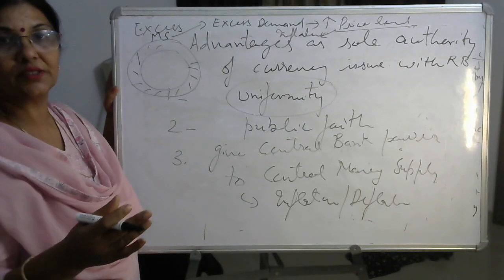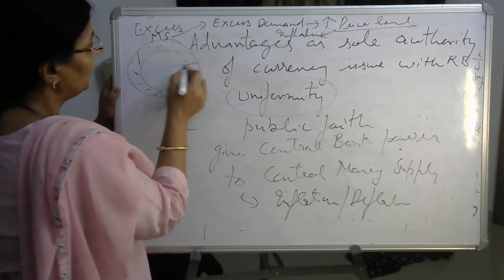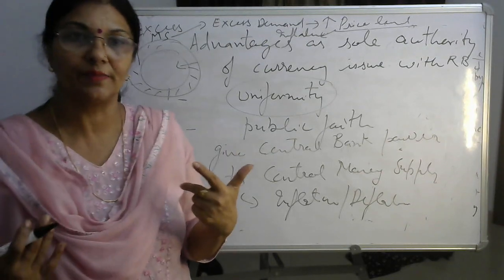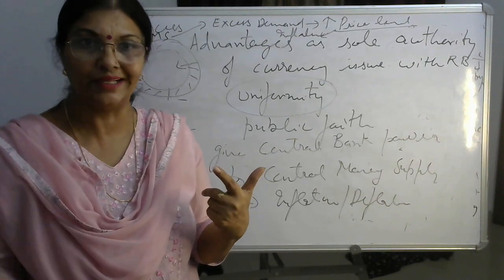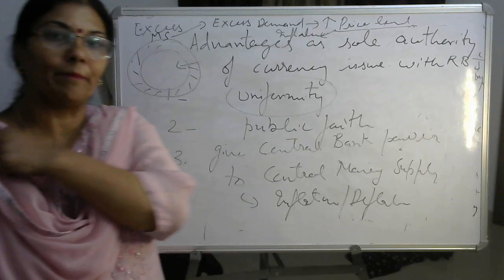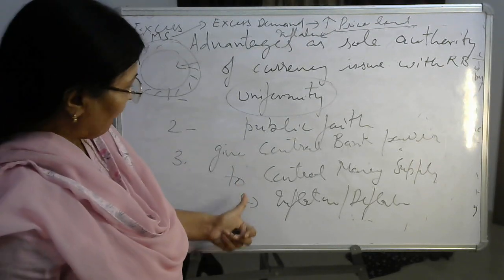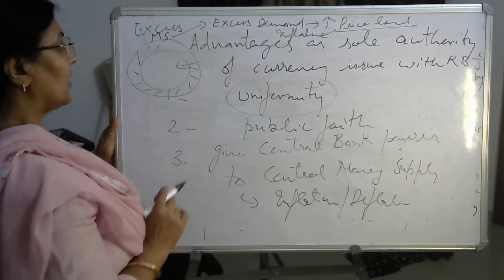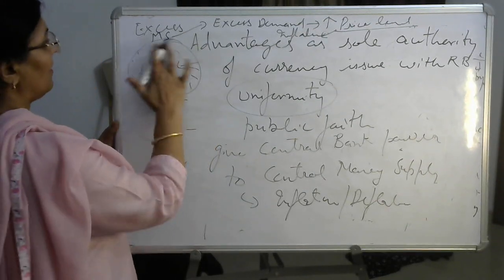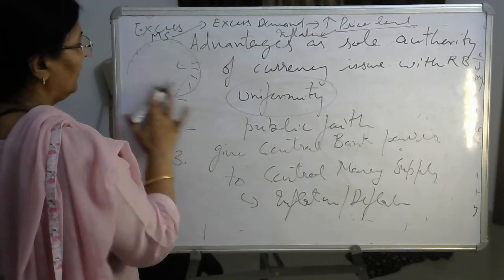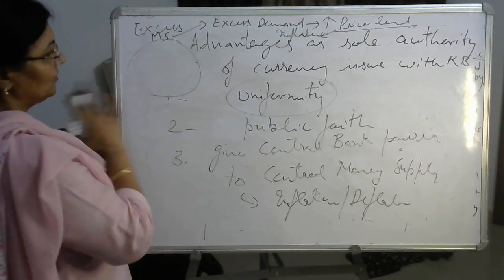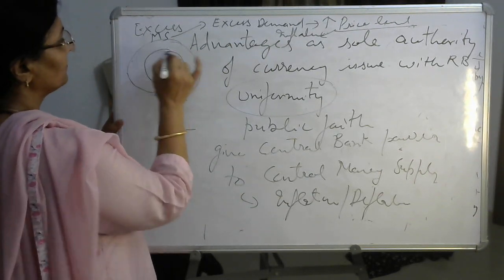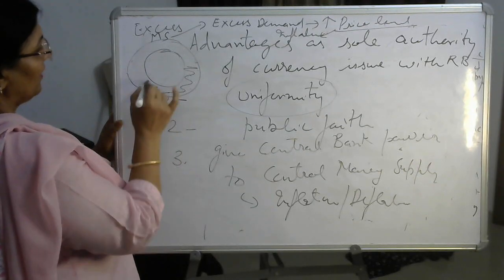RBI does the changes in its monetary policy to reduce this money supply, to withdraw this excess money supply from the system. I will teach you in the same topic, right? So if inflation is checked, in the same way deflation also can be checked. If this is the money supply required, this is the size of GDP, right? But money in the system is this much. तो ये क्या है हमारी? Deficient money supply.